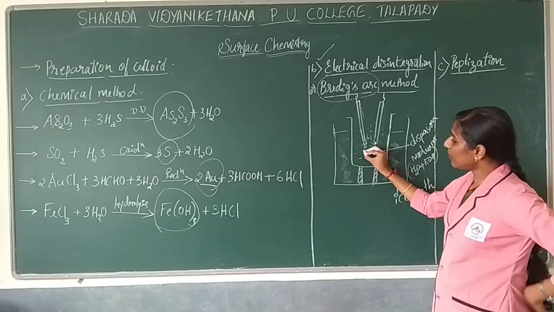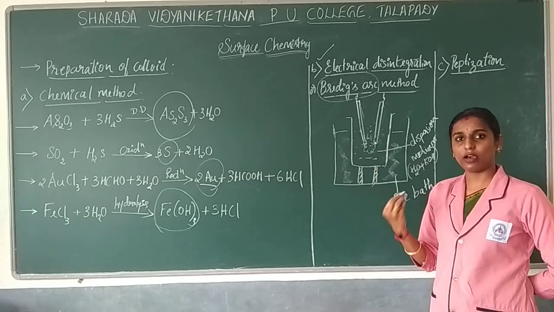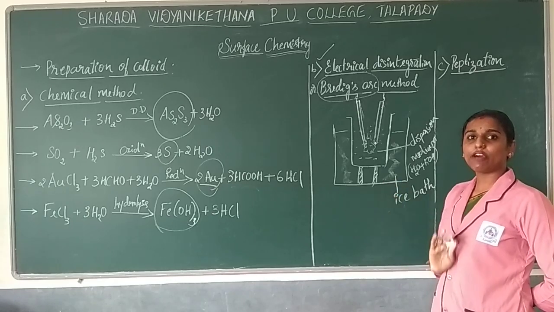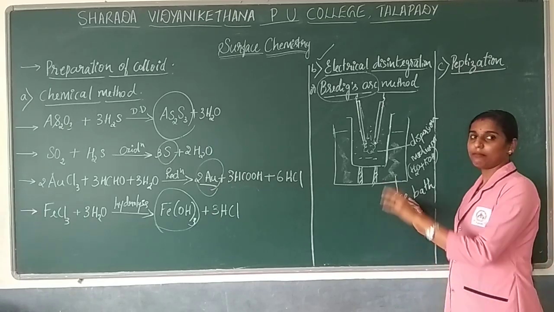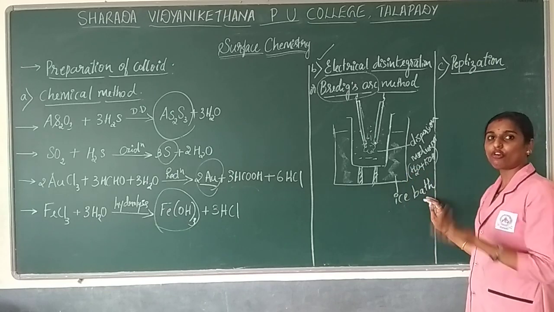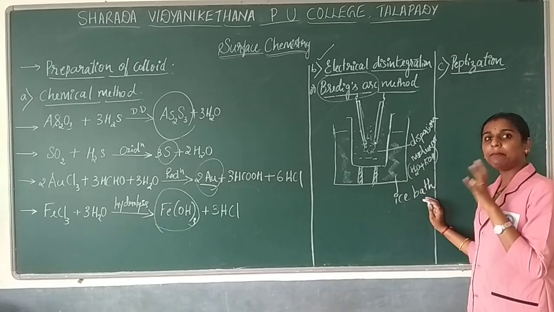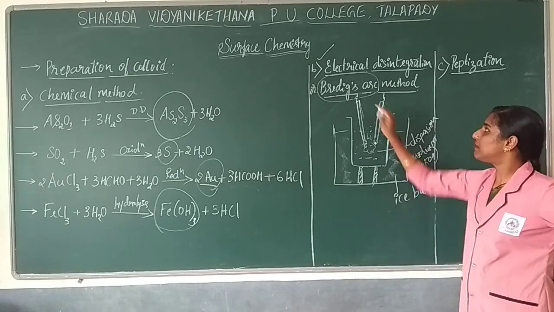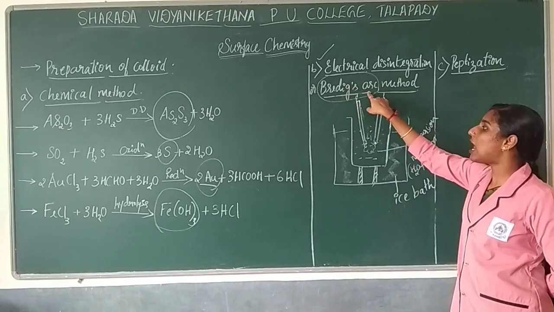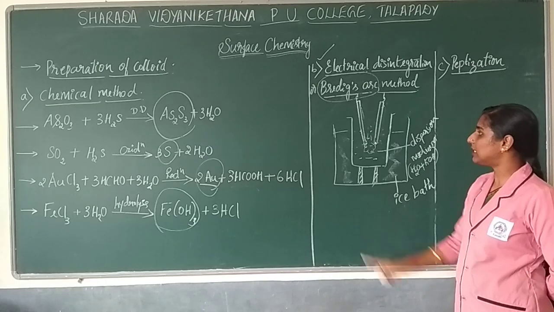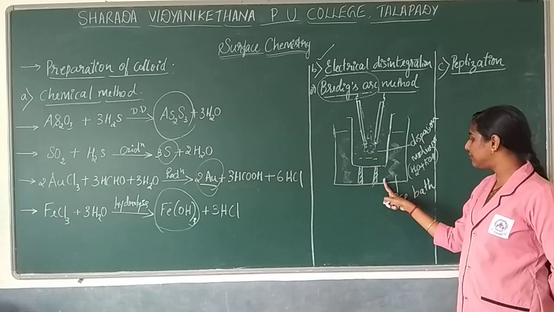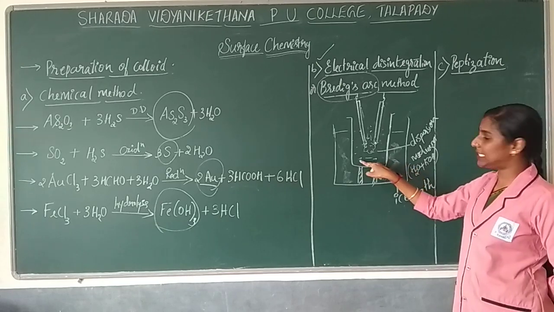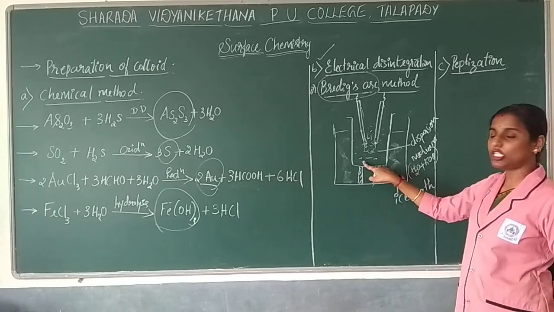So here you will get your gold, or else you will get silver as well as platinum. By using any one of the electrodes, you are going to get a certain metallic colloid. So this is the method which will be considered as Bredig's arc method. I'll repeat: you take a container which has an ice bath, which is used to cool the solution, the dispersion medium.